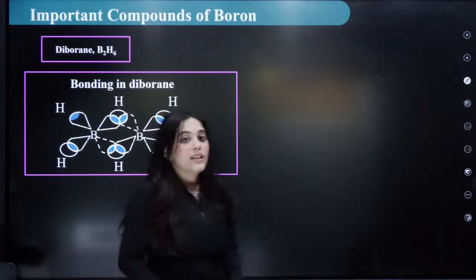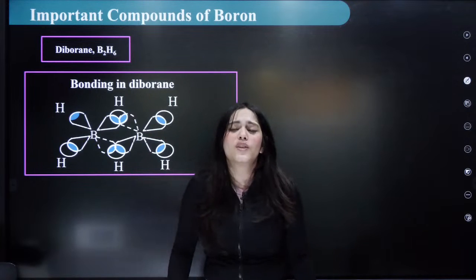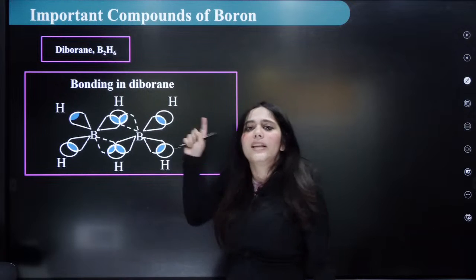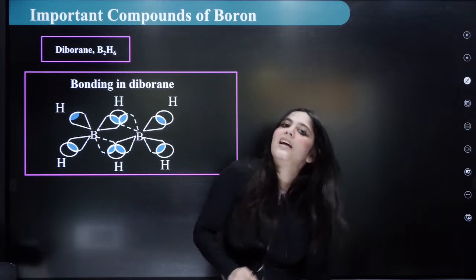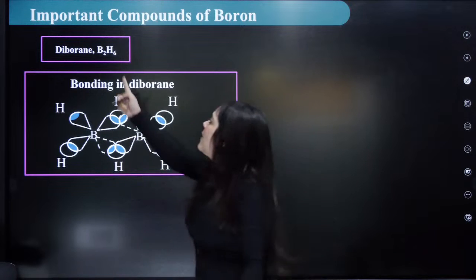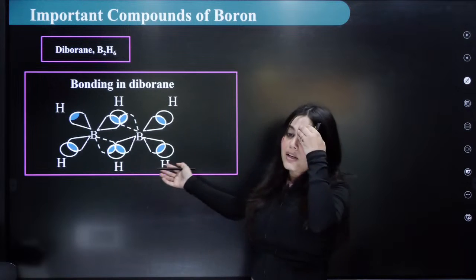Okay? The next is the structure of diborane. Why is it important? Because it is again a compound which has two things, the boron and the hydrogen, which are in your course. So this structure can come in your exam. What is the structure of diborane? The molecular formula is B2H6. Very, very important structure. So its structure actually looks like this.